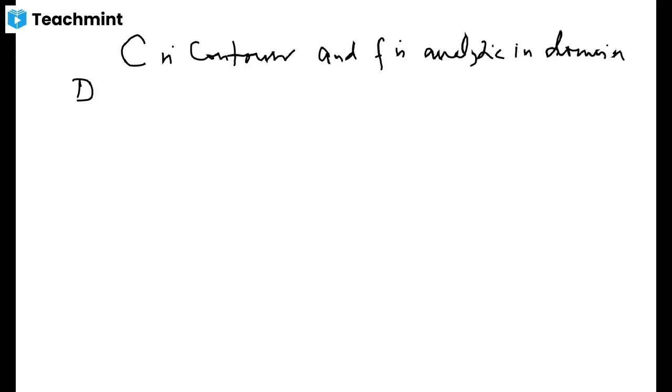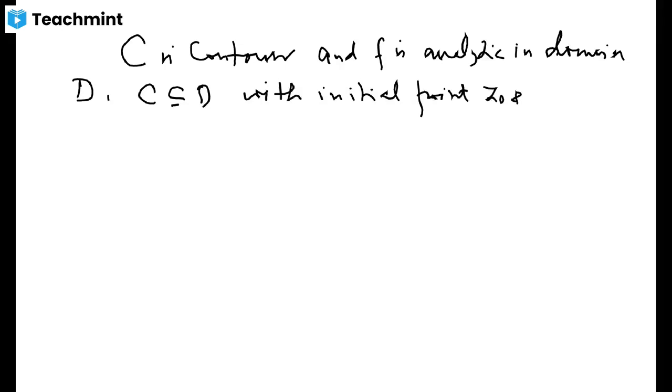If C is a contour and F is analytic in a domain D, and also C is a contour in D with initial point Z naught, and let the terminal point of the contour be Z1.